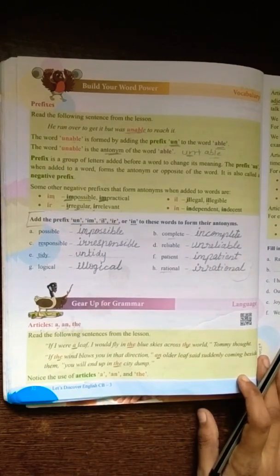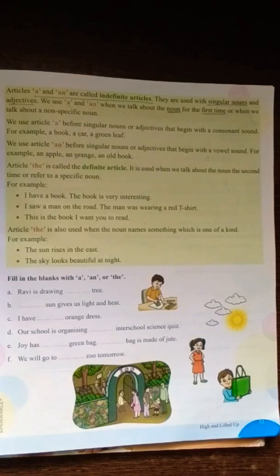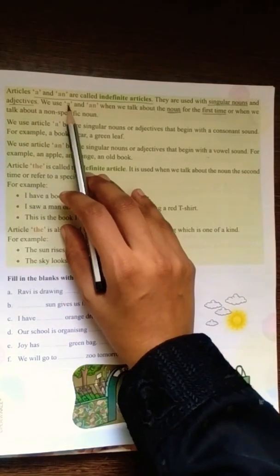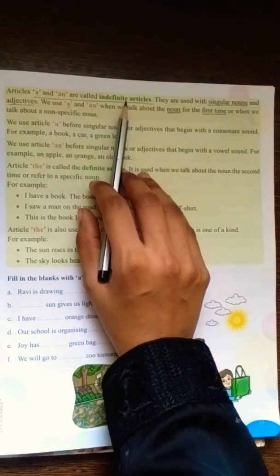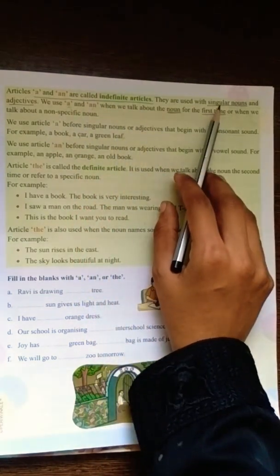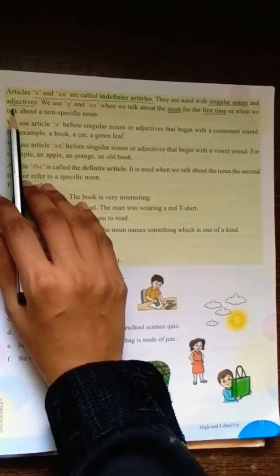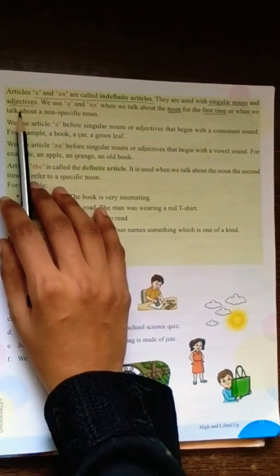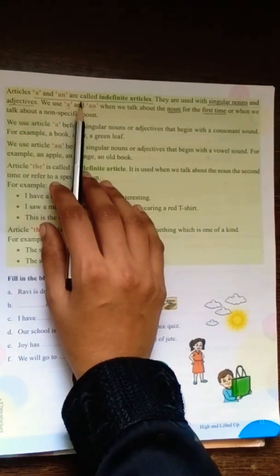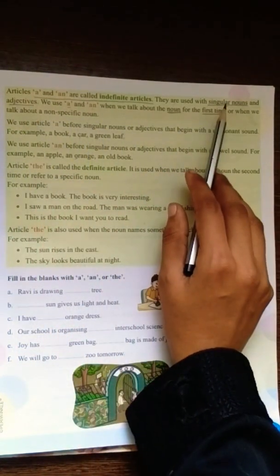Now come to the next side of your page. Now students, look here on your page number 33. Articles a and an are called indefinite articles. A और an को क्या कहते हैं? Indefinite articles. It is used with singular noun and adjective. Where it is used? Along with singular noun and adjective के साथ a और an use होता है. Remember, along with singular noun.